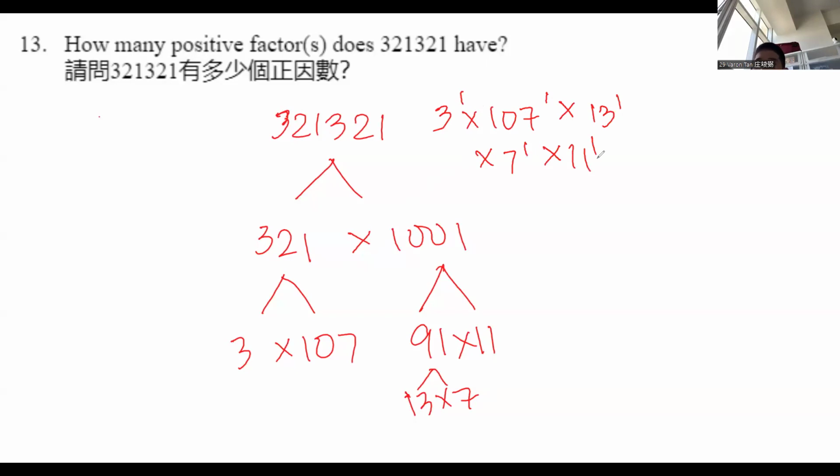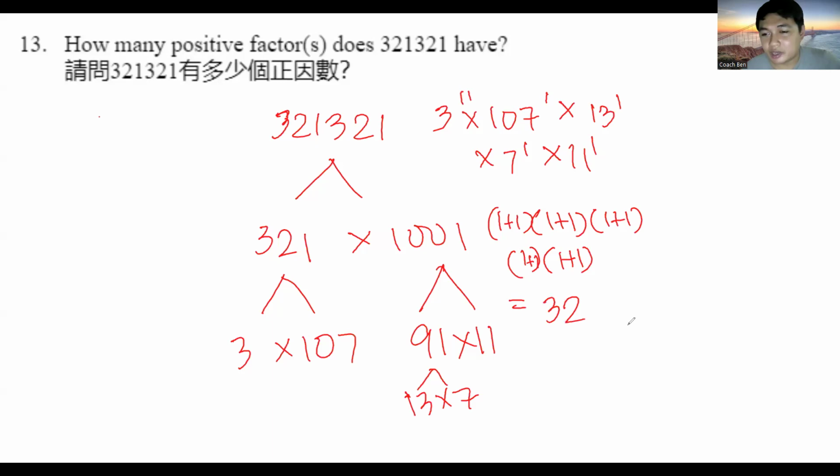And then I did 1 plus 1 times 1 plus 1 times 1 plus 1 times 1 plus 1 times 1 plus 1. That gave me 32.